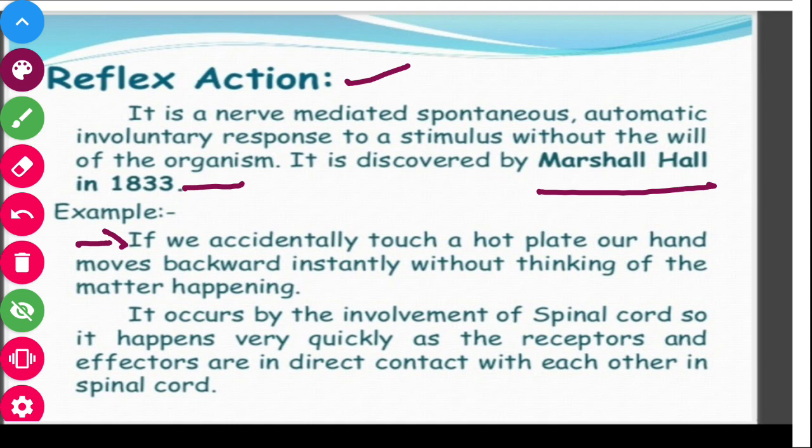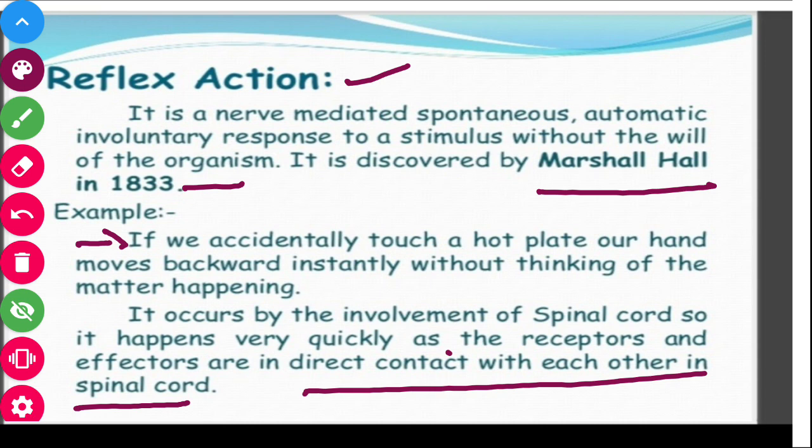Why is it so? Because it occurs by the involvement of the spinal cord, so it happens very quickly, as the receptor and the effector are in direct contact with the spinal cord. So the nervous system, as we know, is in direct contact with the environment. As we are in direct contact with the environment, any changes in our environment, we must respond to it. And it is done by our nervous system.